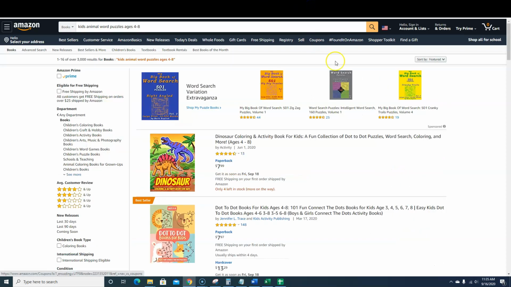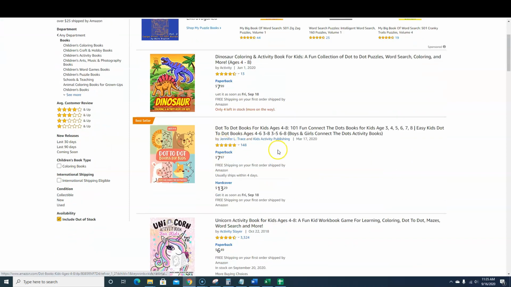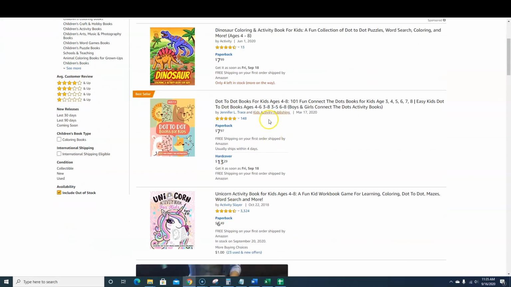So it brings us into niche number 2, kids animal word puzzles, ages 4 to 8. This one is a little bit more competitive at 3,000, but you can still continue to dive in, maybe replace animal with dinosaur. You see the first book right here ranking. I believe that's sponsored. But you could have dinosaur there, dogs, different types of pets, things like that, right? So that other book is ranked right here.